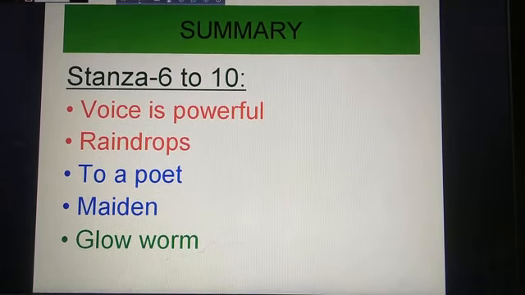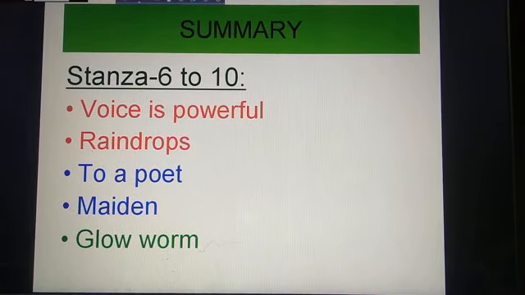In the 8th stanza, the poet uses many similes and metaphors to compare the song of the skylark. He loves the song of the skylark. He thinks that it is one kind of pure joy and happiness. So he uses the figures of speech, that is simile and metaphor.